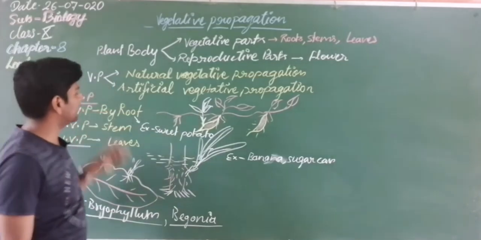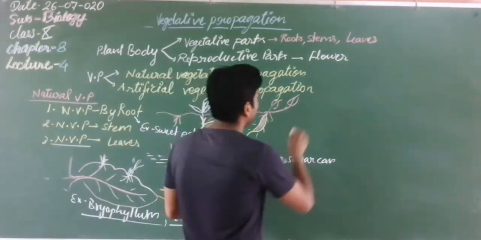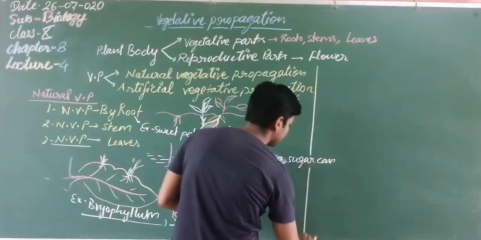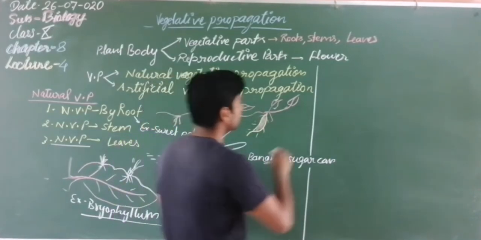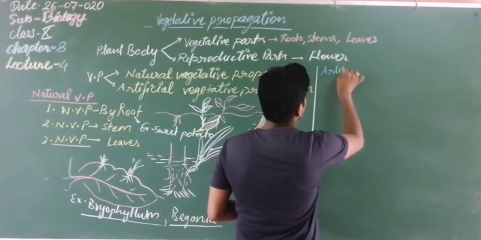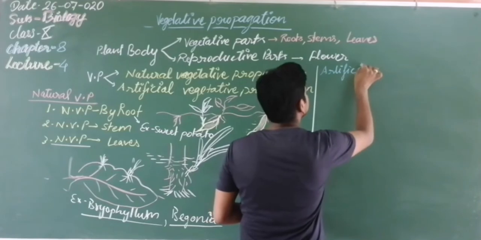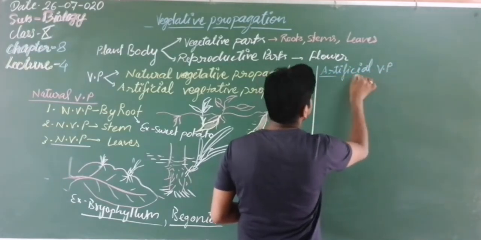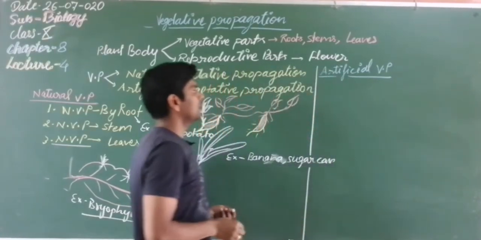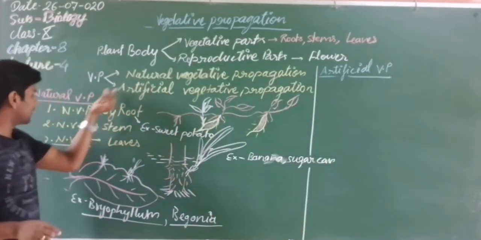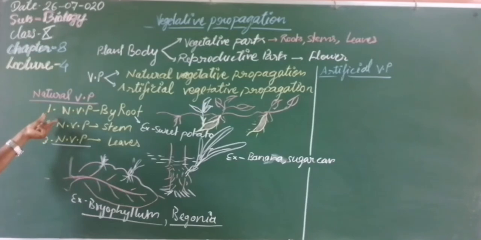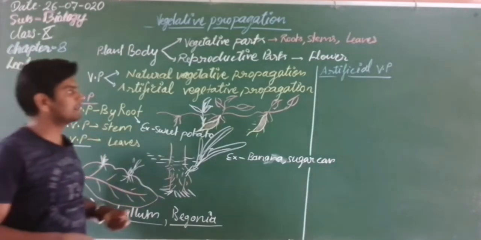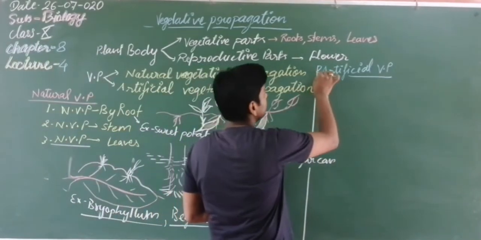Okay. So let's discuss the artificial vegetative propagation. How does artificial vegetative propagation occur in plants? So let's discuss. Here we have categorized natural vegetative propagation into 3 parts. Just like it, artificial vegetative propagation is also categorized into the following parts.